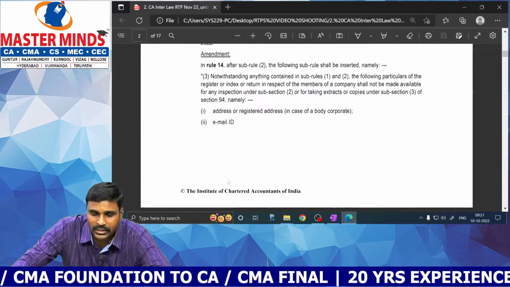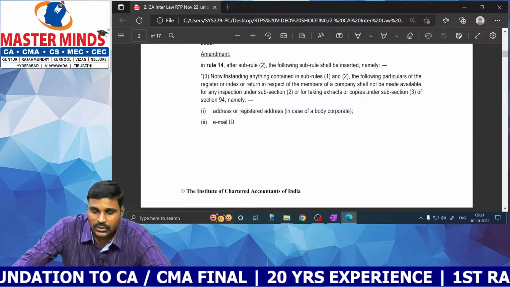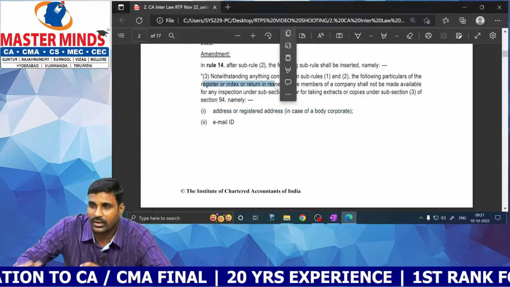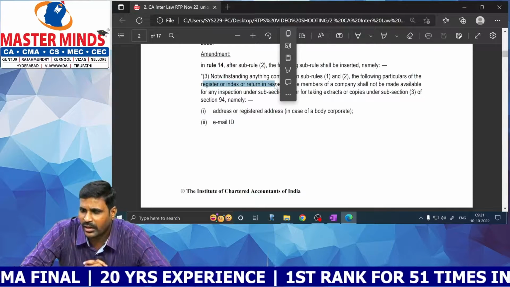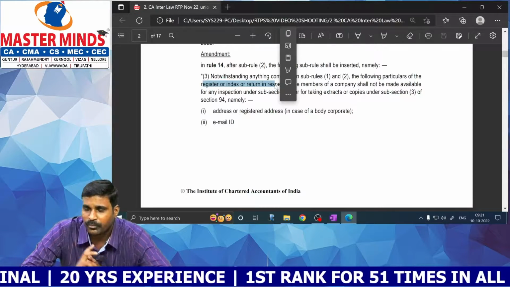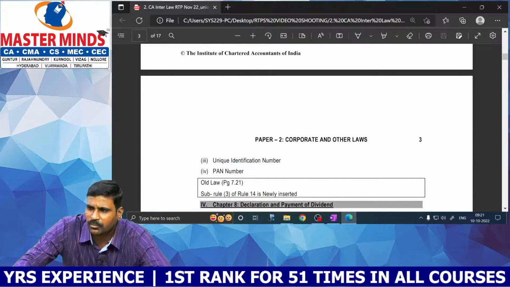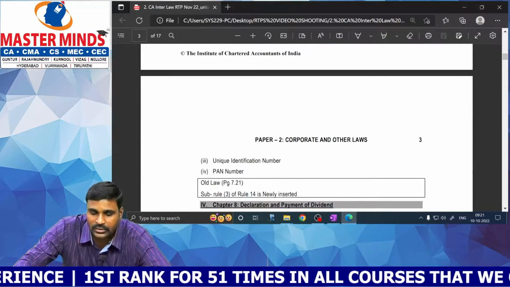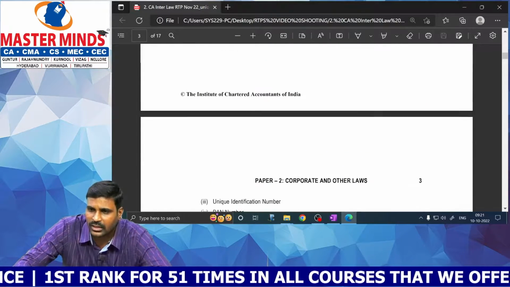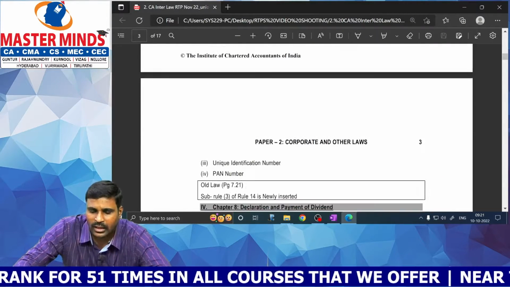Normally a register of members is open for inspection, but out of it these particulars will be concealed, because these are personal details. Personal details of one shareholder should not be shared with another shareholder.